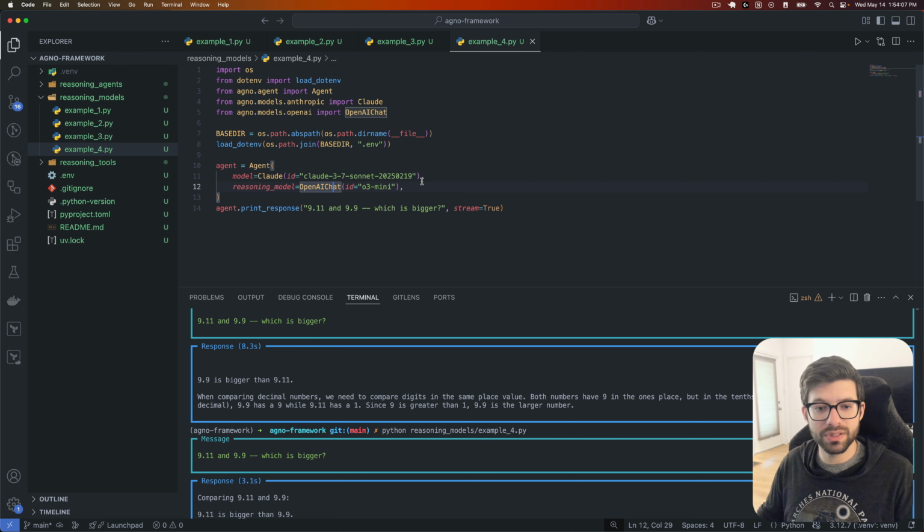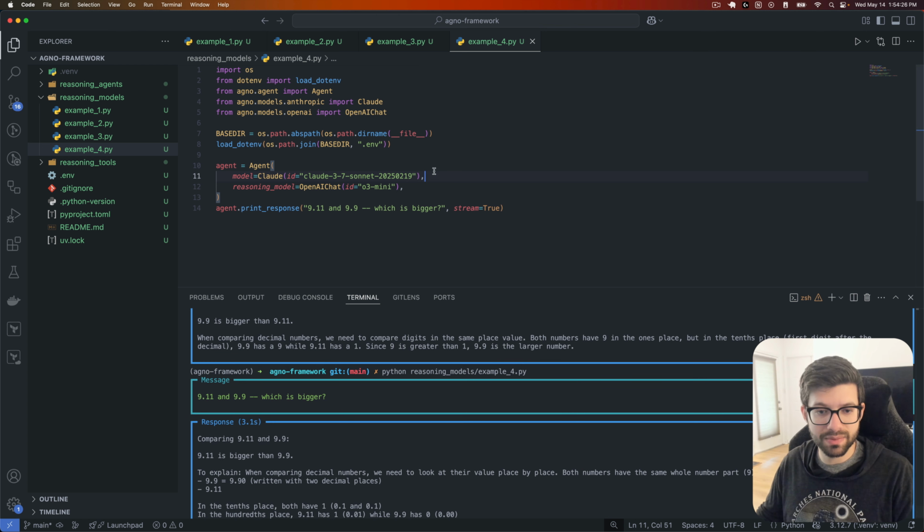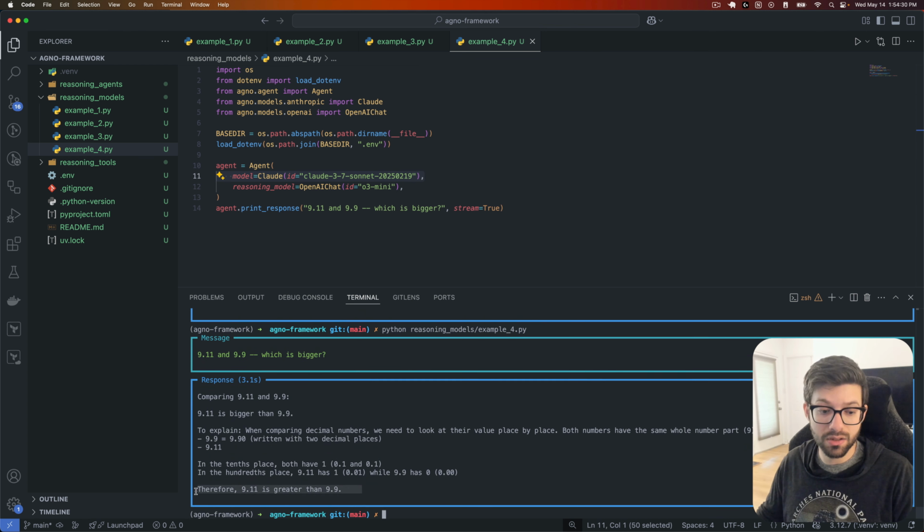That's versus these other models, which might be better at explaining things or calling tools. So what we're able to do here, most importantly, is get the right answer using both of these together and get a really solid explanation of that answer in the end. Whereas using just the Claude model actually ended up giving us the incorrect answer.